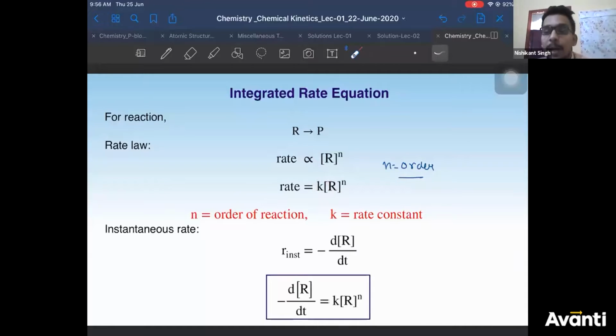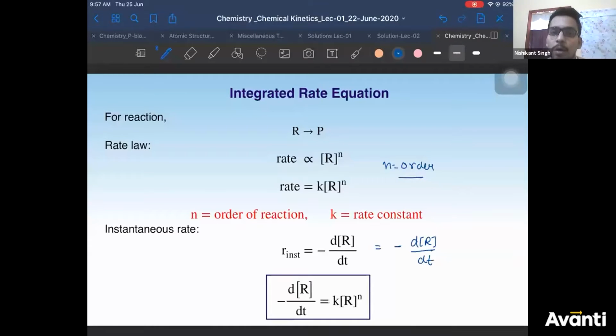By the definition of rate, rate is the change in concentration of reactant by change in time. So I can write my instantaneous rate in terms of reactant as minus dR by dt. Why is there a minus sign ahead?